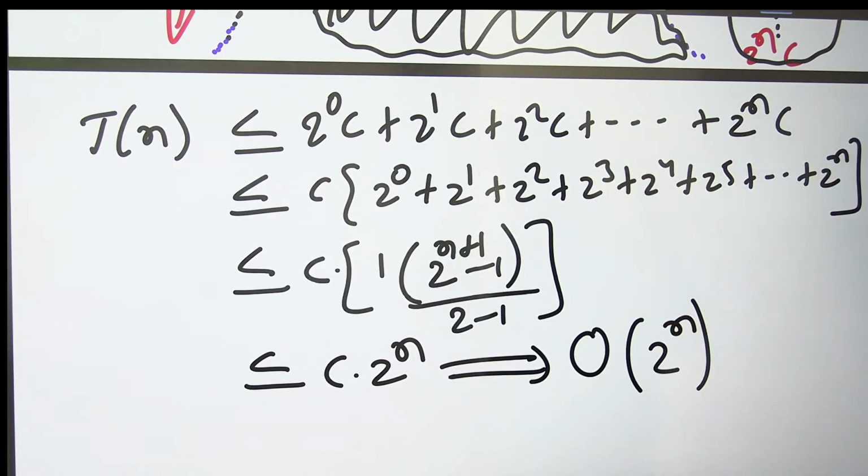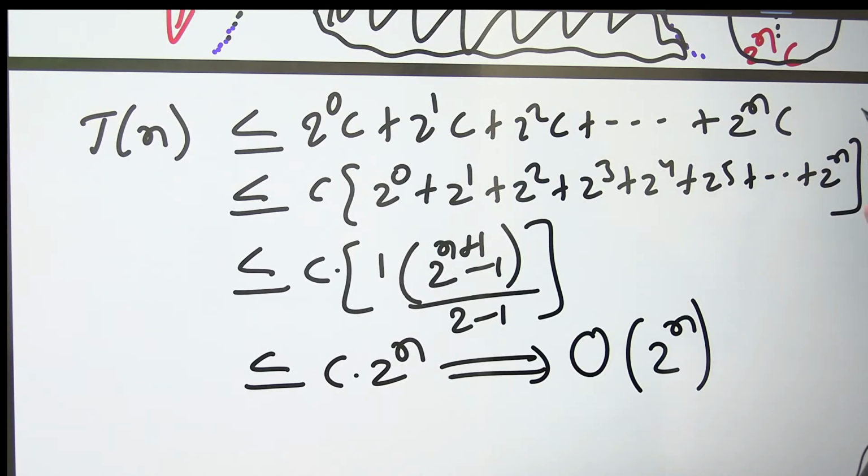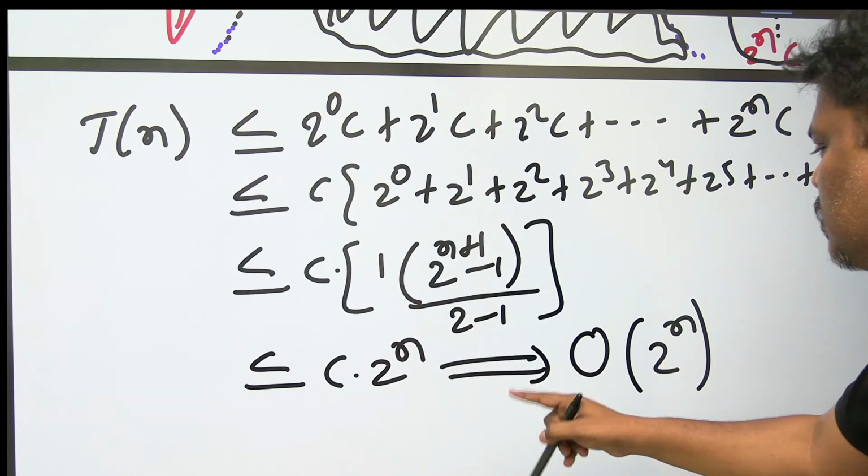Some people are asking, sir, the left side is n levels and the right is n by 2, but you have taken more. I know very well that the left has more height and the right has less height. Even though the right is less, I assumed that the right also has more. Because of that, I got one nice series, and I got the answer 2 power n.